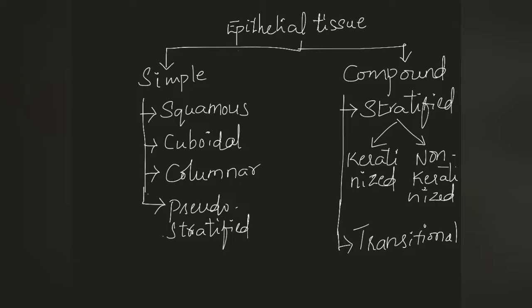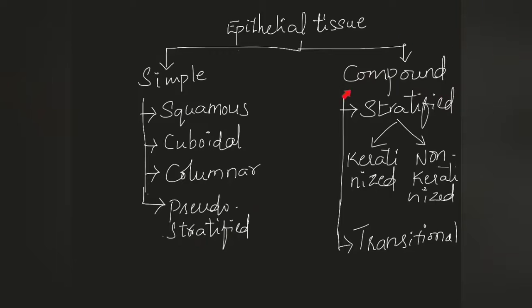Hence it is said to be pseudo stratified epithelium. The nucleus will be arranged uniformly in squamous, cuboidal, and columnar epithelium, whereas in stratified epithelium the nucleus will be arranged non-uniformly. So this structure appears like a stratified epithelium, but it comes under simple epithelium.